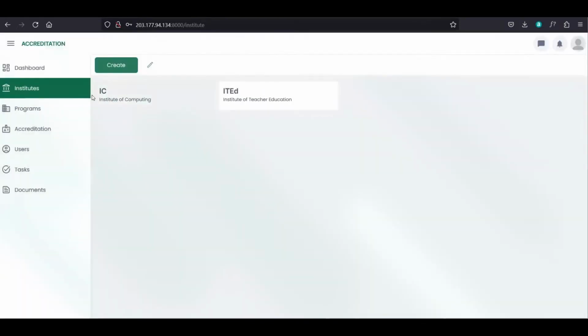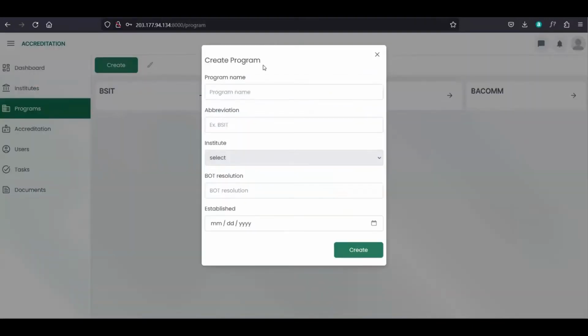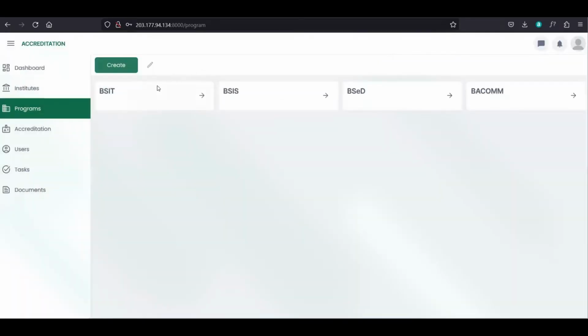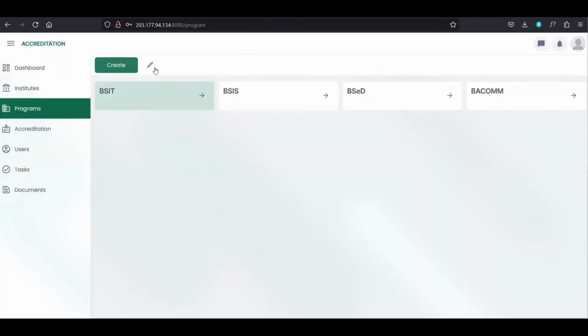And next is the programs. So in our programs, we also have create button to add new program. And then you can also click the program to edit. So you can also double click this card or just click this arrow button to open.